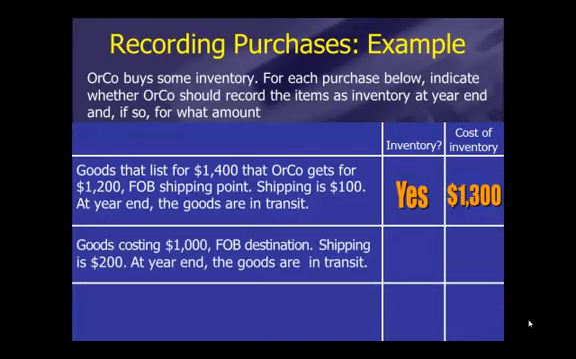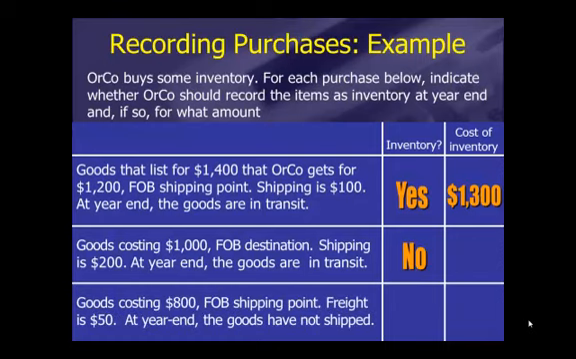Goods costing $1,000 under the terms FOB destination, shipping is $200. At year end, the goods are in transit. Orco is still the buyer, but the terms are FOB destination. So the goods remain the property of the seller until they reach their destination. They have not reached Orco by year end, December 31st. So therefore, no, we do not include the goods in inventory, so there is no cost to report.